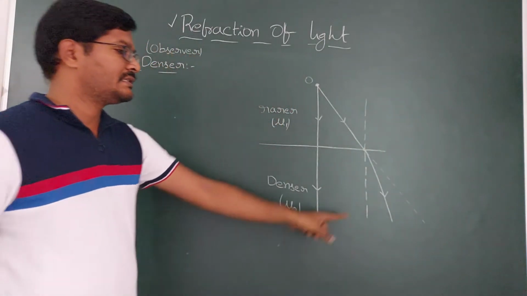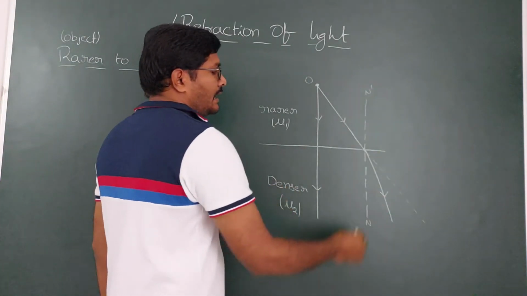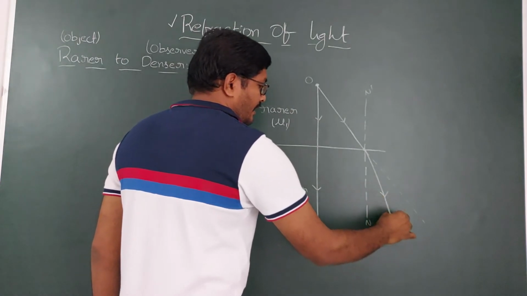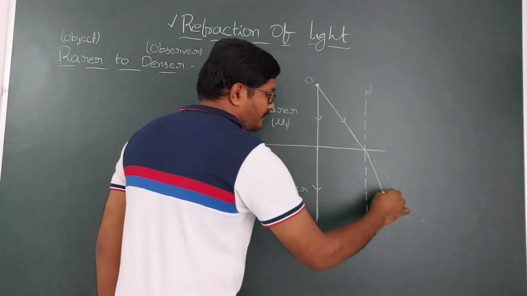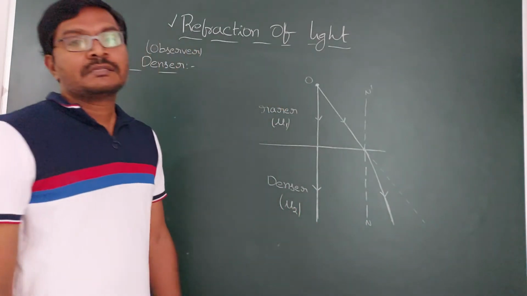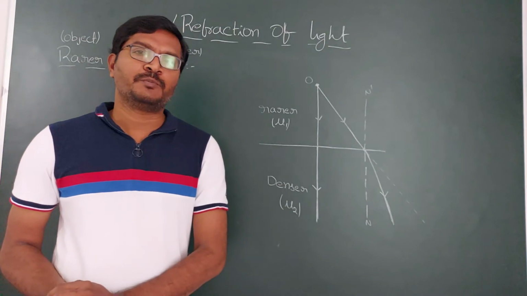This is the normal, which is n dash we are taking. This is the normal, and this is said to be the refracted ray. This is one refracted ray in the denser medium. This is another refracted ray in the denser medium. So where they are going to meet, that is said to be the image position.